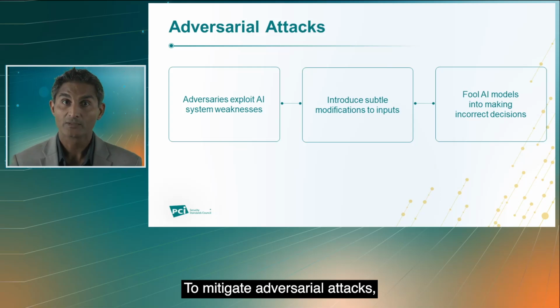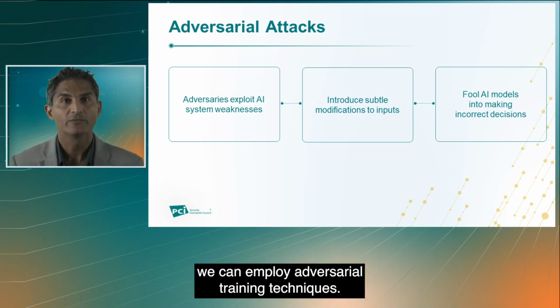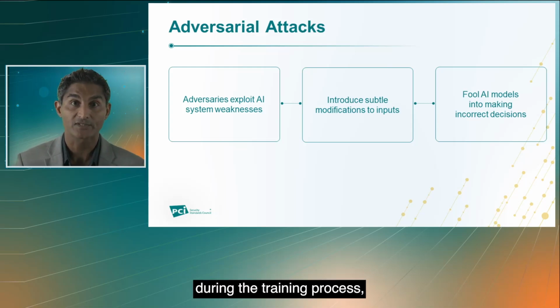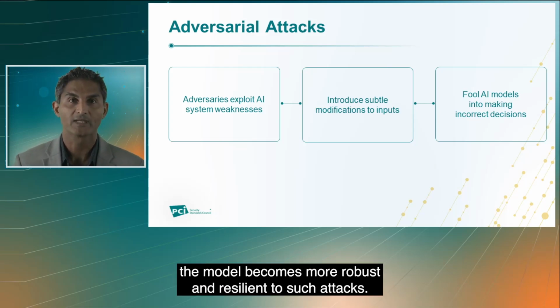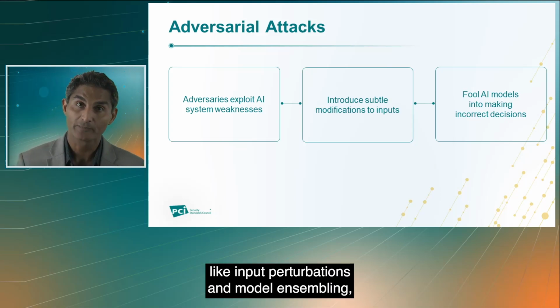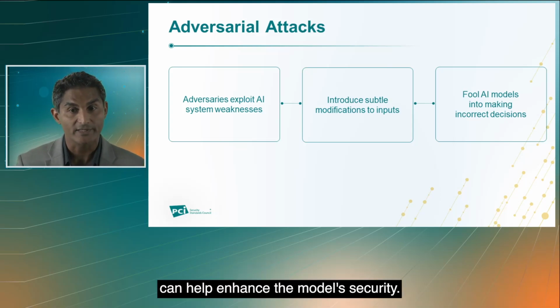To mitigate adversarial attacks, we can employ adversarial training techniques. By exposing AI models to adversarial examples during the training process, the model becomes more robust and resilient to such attacks. Additionally, employing safety mechanisms and defense mechanisms like input perturbations and model ensembling can help enhance the model's security.